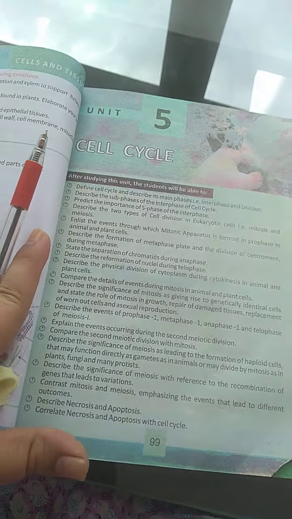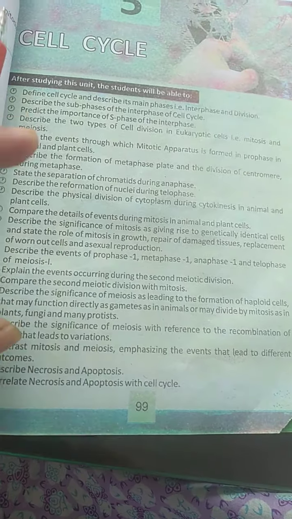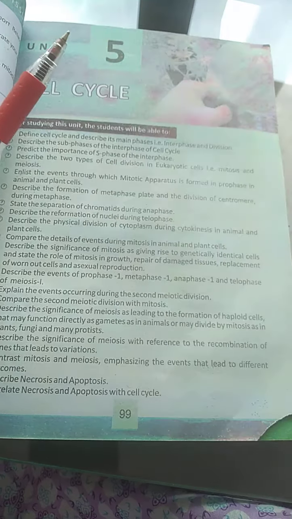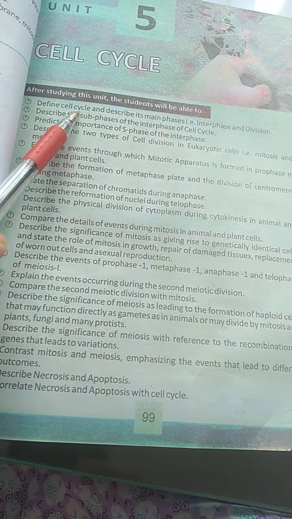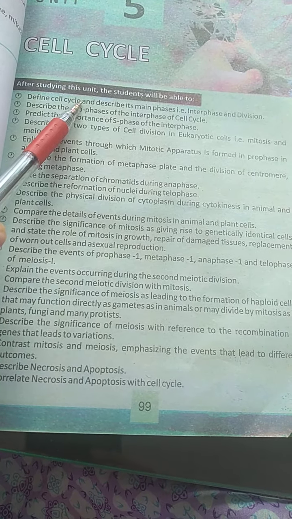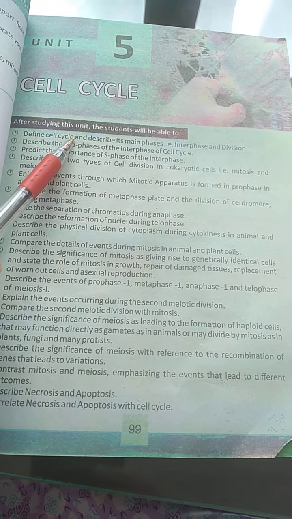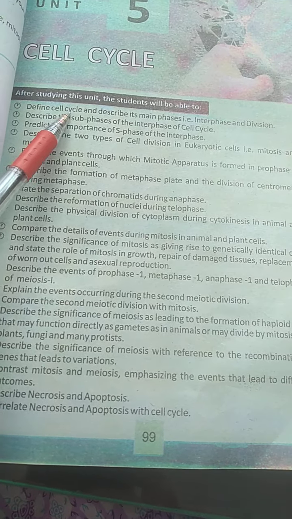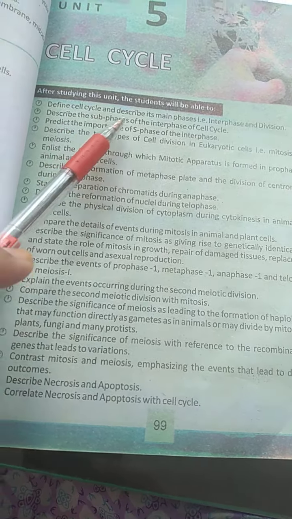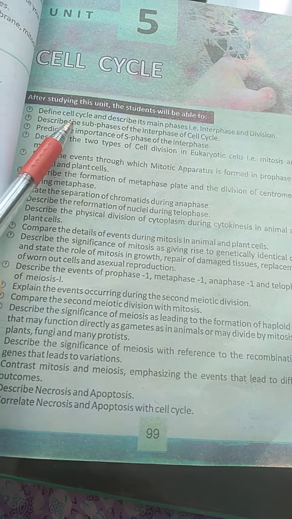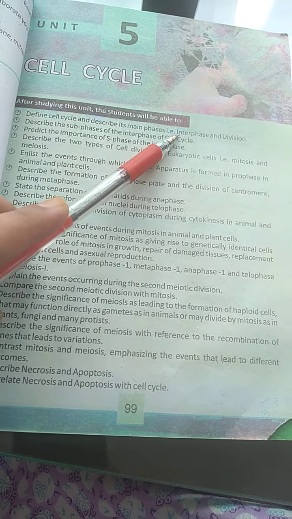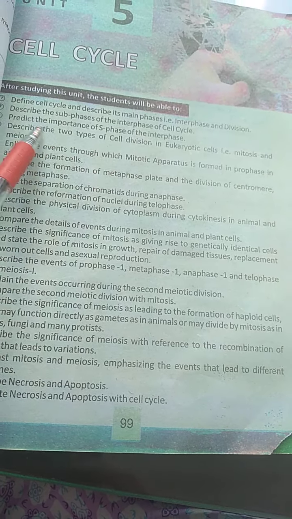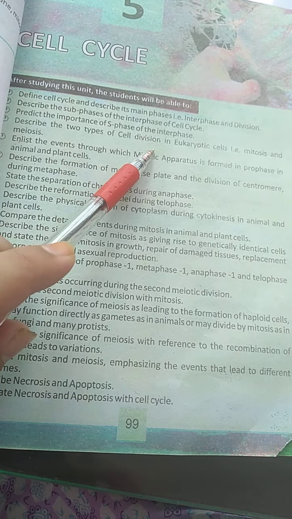Keep it in mind that before starting this chapter, kindly try to give a small glance at these points, because mostly in your higher classes you are going to get questions, as well as in your final exams you can get similar or the same questions from these outlines. So define cell cycle and describe its main phases, that is interphase and division. Describe the subphases of the interphase cell cycle. Predict the importance of S phase of the interphase.